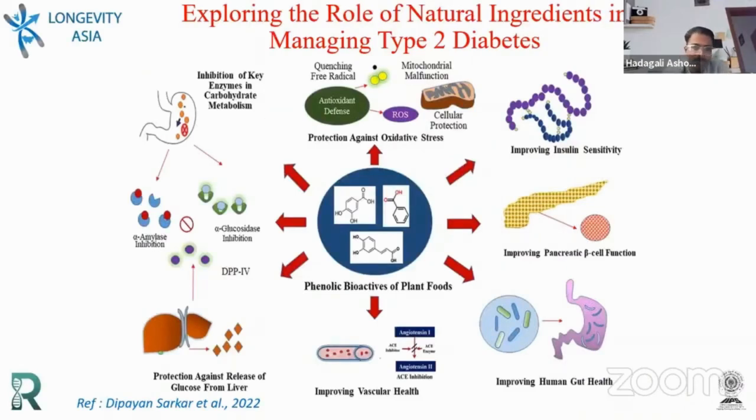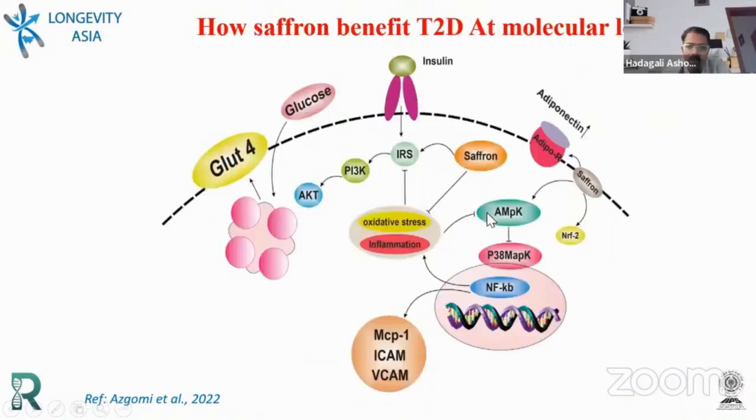When we look at the mode of action of these ingredients, more or less they resemble our well-known medicines. The most commonly prescribed first-line medicine is metformin, a biguanide medicine. More or less these ingredients also act in a similar way. When we look at their mode of action closely at the molecular level, they are also trying to facilitate the uptake of glucose.